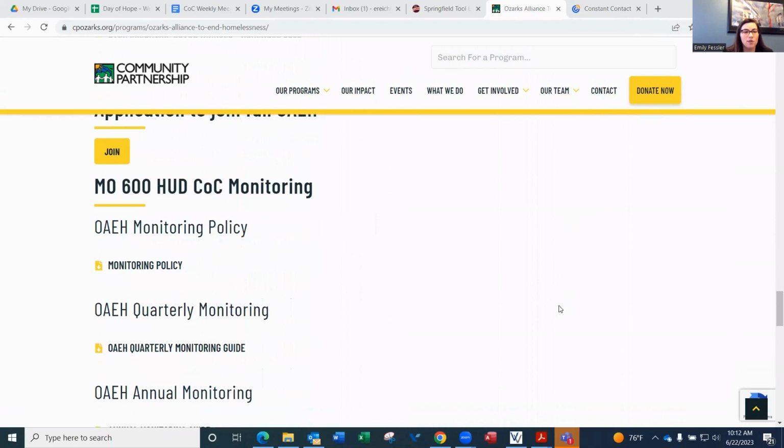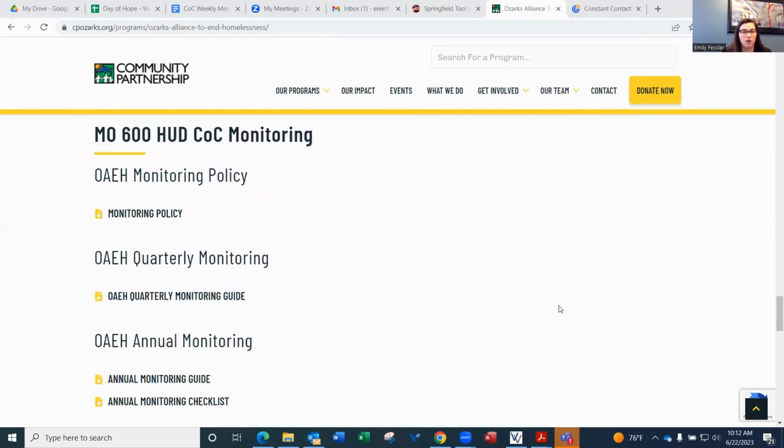So this is MO 600 HUD CoC monitoring. If you are receiving HUD CoC funding, this is where you will likely go to find that information. So you will find the overall monitoring policy here. And then for quarterly monitoring, you will find the quarterly monitoring guide. So this will happen 4 times a year for the quarter, and you can find information on how to get the appropriate reports and things like that through this guide.